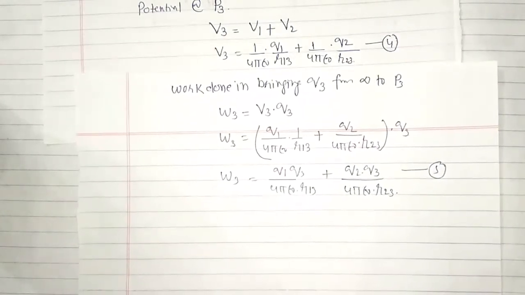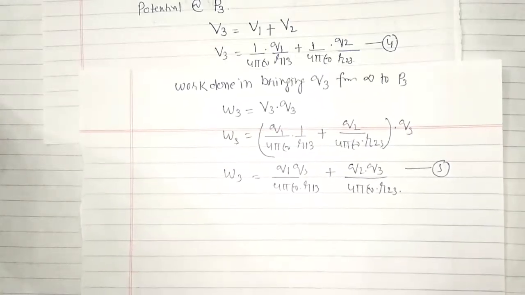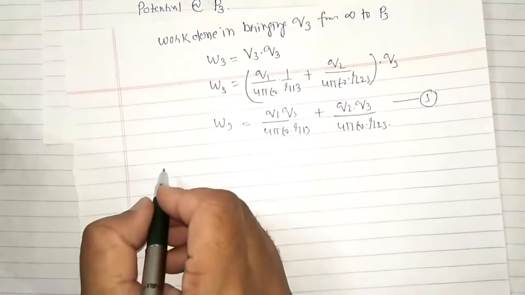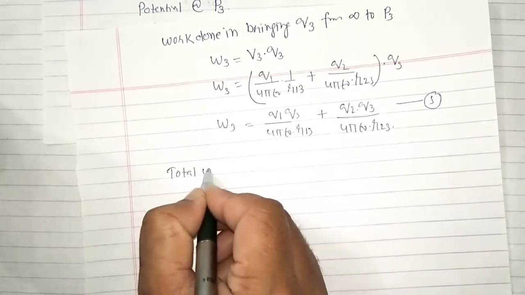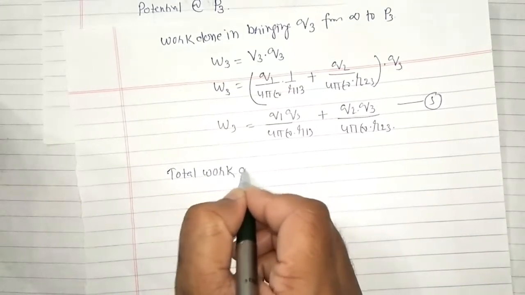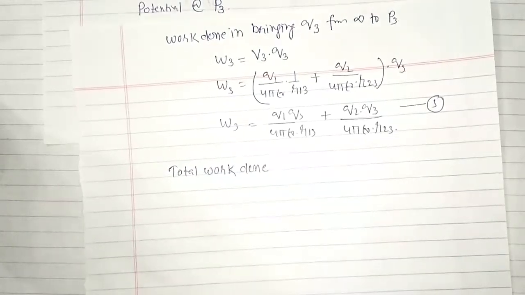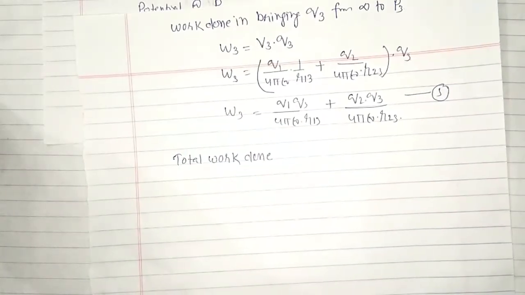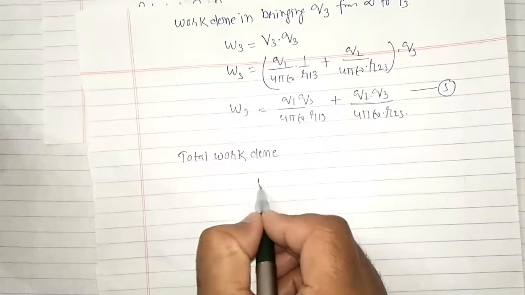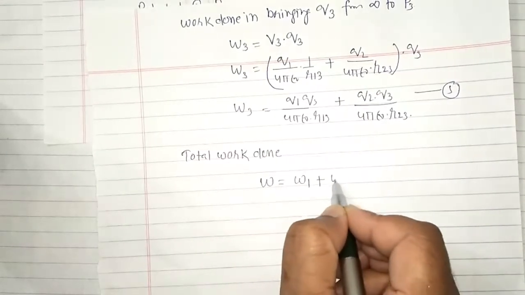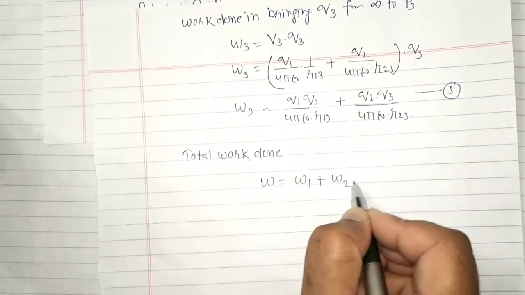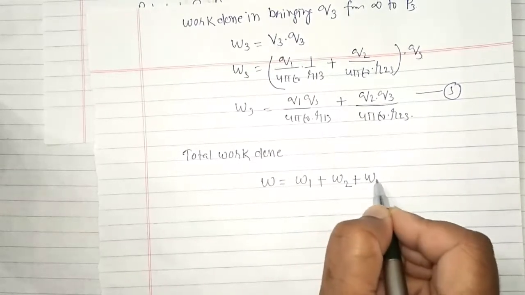So we have to perform the total amount of work in 3 segments. The total work done in assembling these 3 point charges, W, is equal to the first segment W1, the second segment W2, and the third W3.